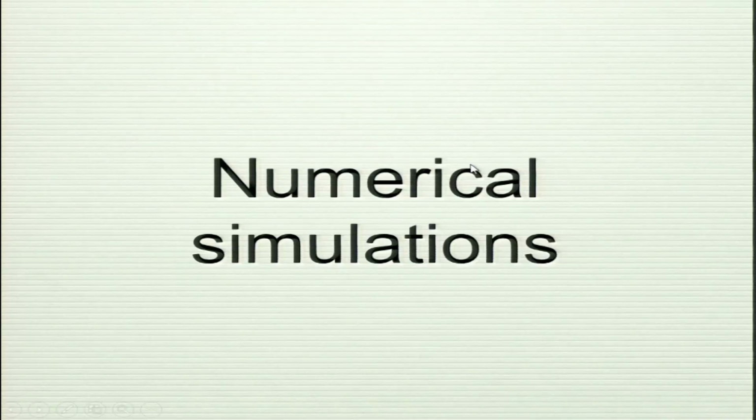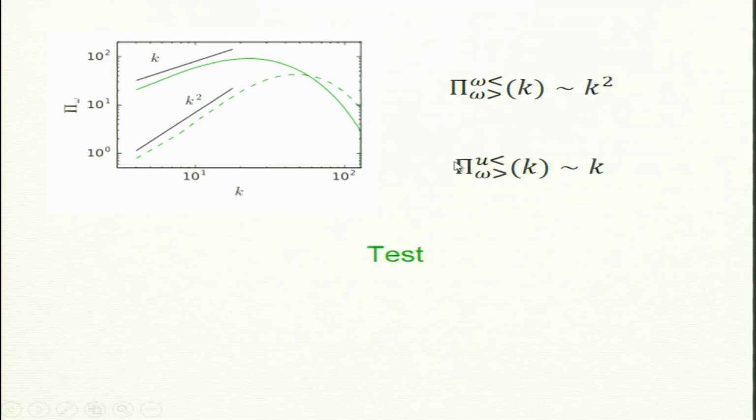So, the spectrum is fine. So, numerical simulation. This was done by Subhadeep, who is a student in our lab. So, he computed this flux, which has been there in Tarang. Somebody just has to run it. So, these are fluxes from omega less to omega greater, that omega channel is k squared, and u less to omega channel, only one channel has been studied. This is omega to omega and this is u to omega, and they are not constant.